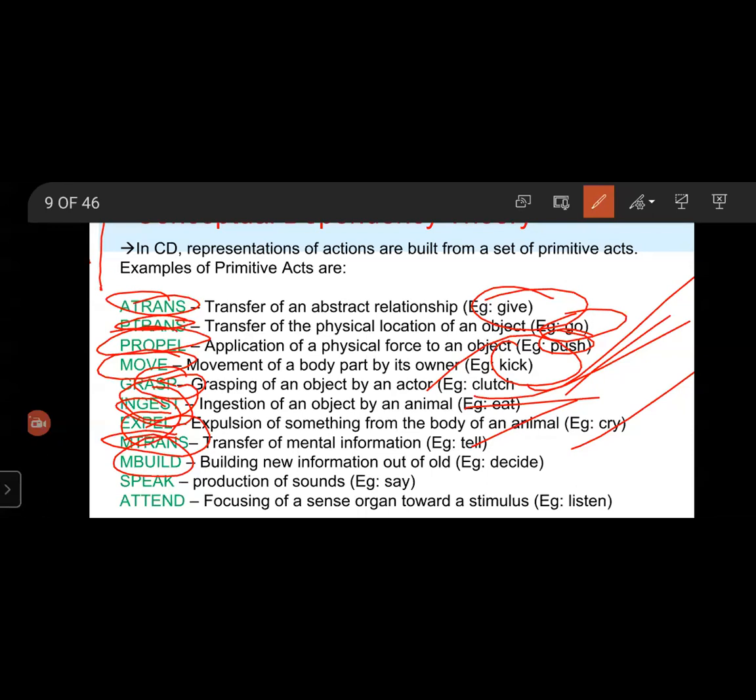For example, decide: MBuild new information out of old information. Next, describe: MBuild a description of a new skill. Imagine: MBuild a new idea that is hypothetical.